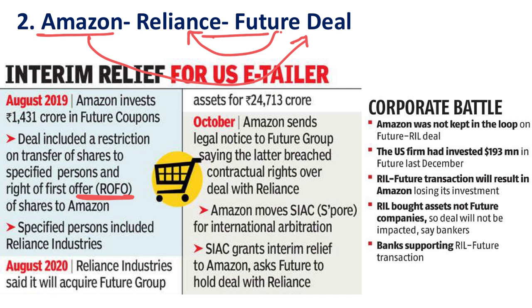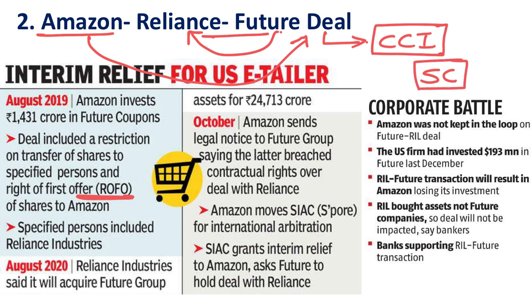Futures said that we didn't sell our business to Reliance. We just sold the assets to Reliance. That is the deal. So in this context, Amazon went to the Competition Commission of India. Competition Commission of India said there's no anti-competitive practice in this deal. Then Amazon went to Singapore International Arbitration. Singapore International Arbitration has said that this deal is against the fair practice of competition. Based on this Singapore arbitration's verdict, the Supreme Court has kept this particular deal temporarily in abeyance for some time.